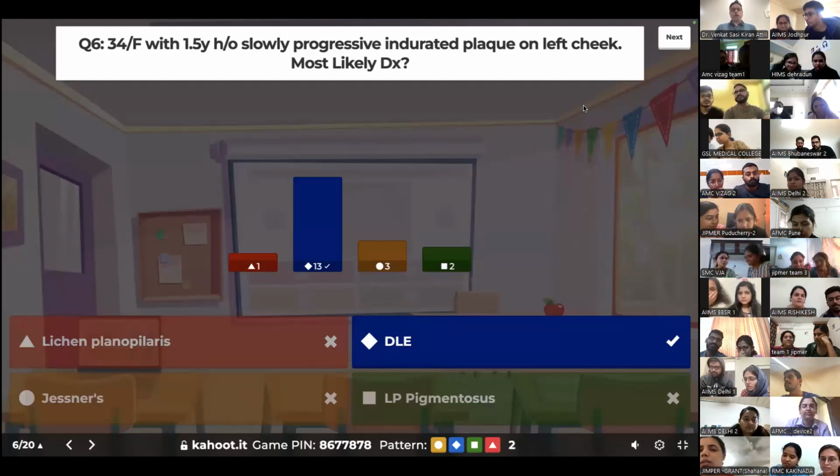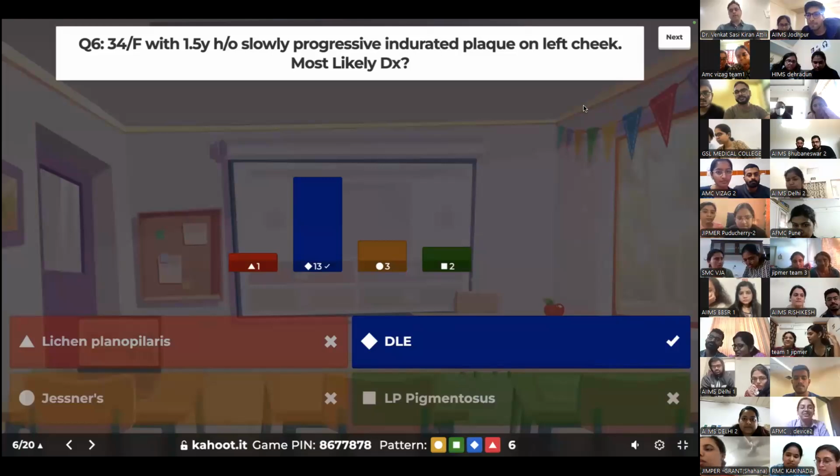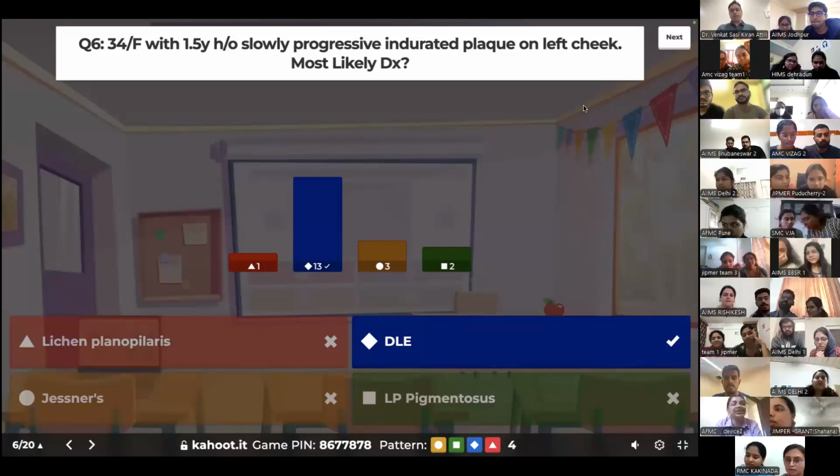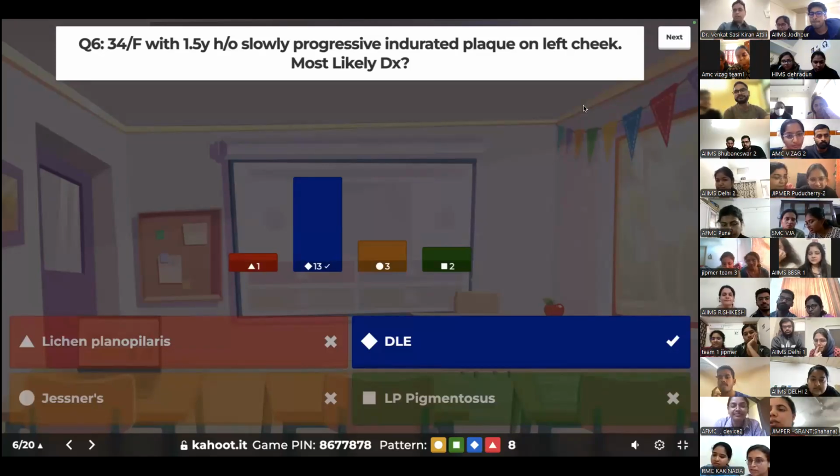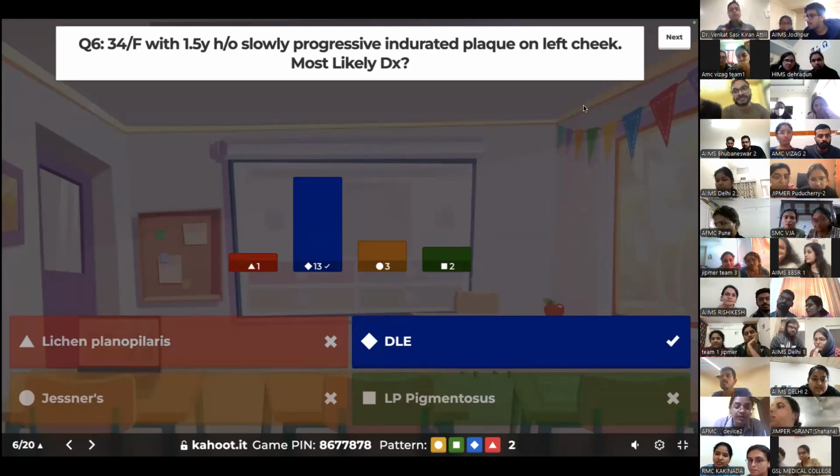6 of you have got it wrong. Basically, the histological picture shows lichenoid infiltrate with some pigment incontinence, but then it's a perifollicular infiltrate. Now, when you're seeing perifollicular, you may think lichen planopilaris, but the clinical is not that of lichen planopilaris. The clinical is not that of Jessner's. If at all, the clinical can be confused with lichen planus pigmentosus, but lichen planus pigmentosus does not cause such dense perifollicular granulomas in the deep dermis.